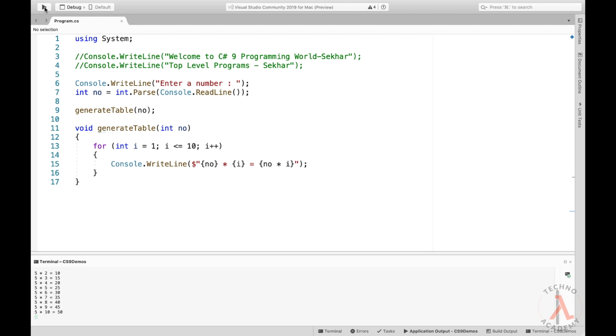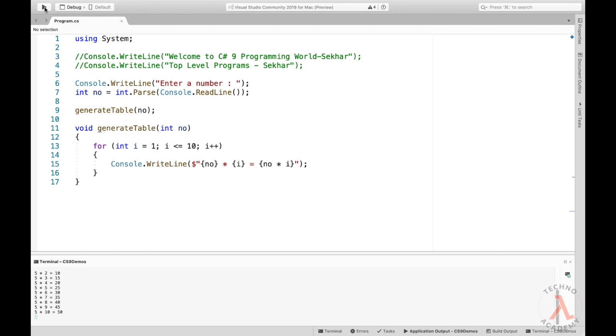Top level programs support async and await. Command line arguments are also supported as magic parameters. We have observed local functions can also be defined, but remember that we cannot use these functions outside of the top level program code.